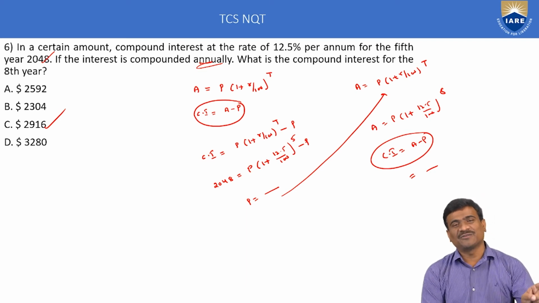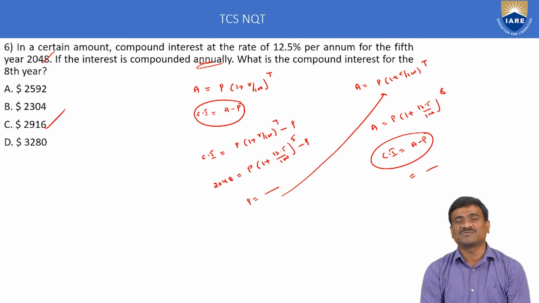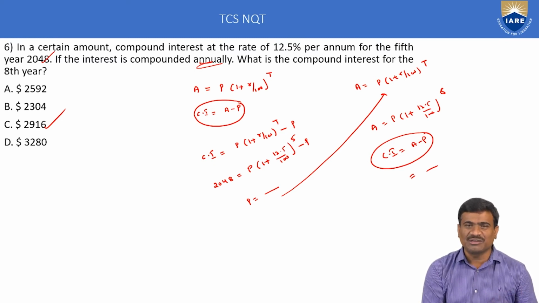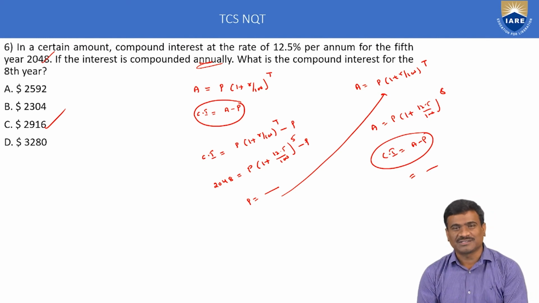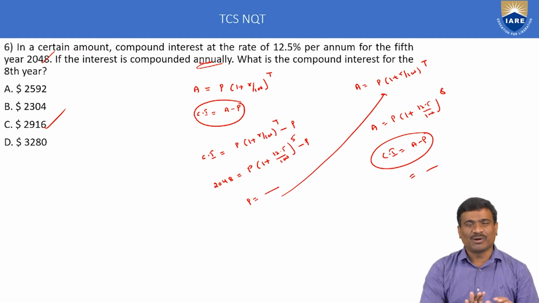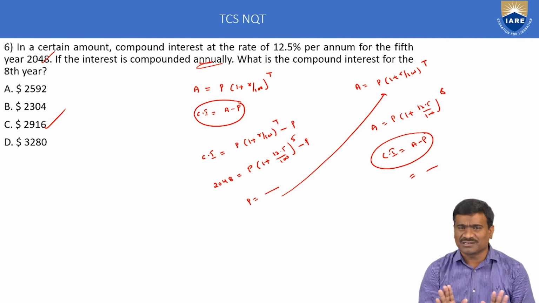Second concept, the difference between compound interest and simple interest for 1 year, for 2 years, for 3 years. Third concept, installment concept, equal monthly installment, the EMI concept. In compound interest, we have 3 methods. If you practice these 3 methods perfectly, again 1 mark in the exam. 1 mark simple interest, 1 mark compound interest, total 2 marks in the exam. Okay, 2 marks completed. Simplification is also important for compound interest, but no need to worry about simple interest. That one is simple calculation, here it is complex calculation. That is the difference. Okay.